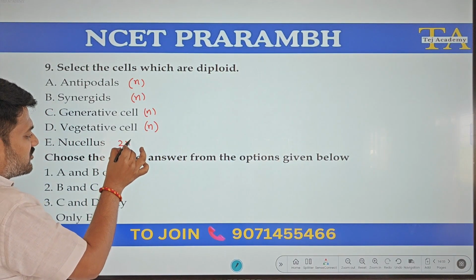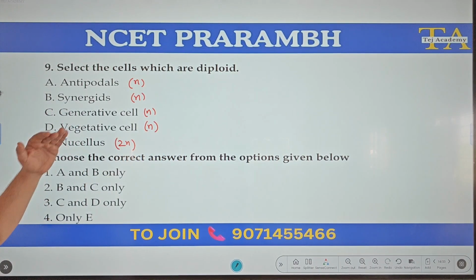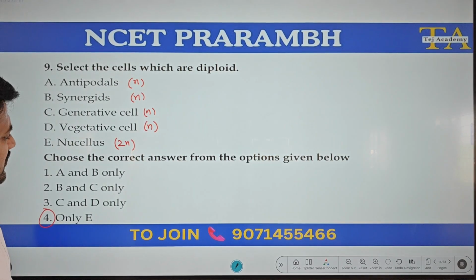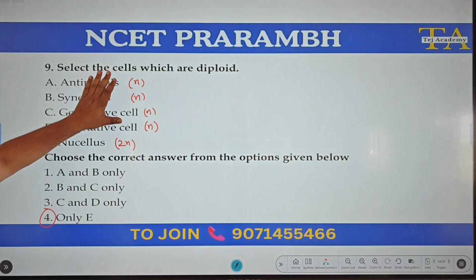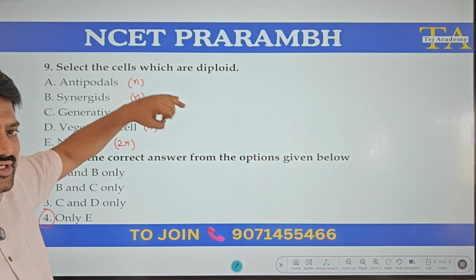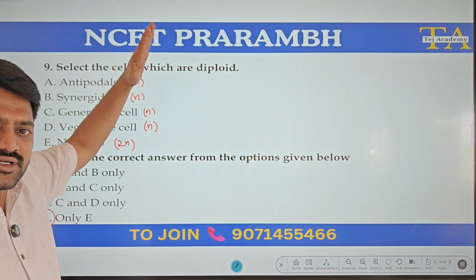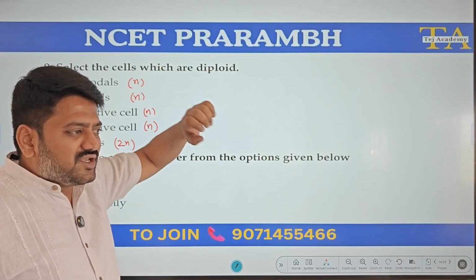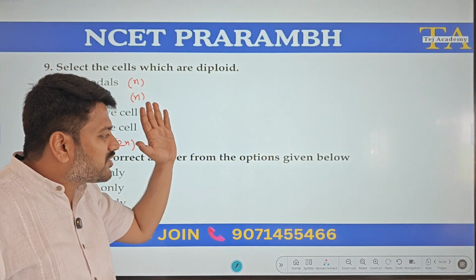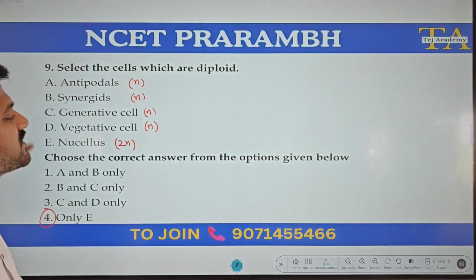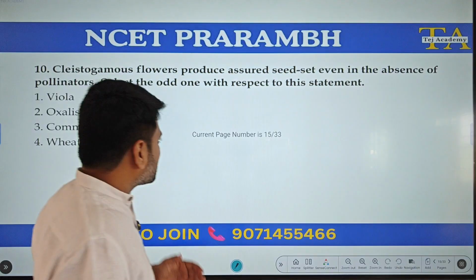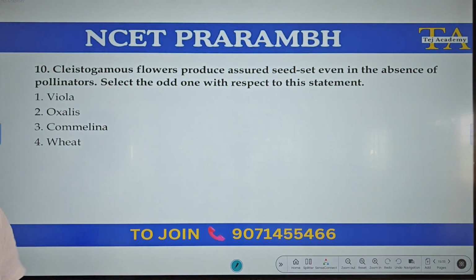Nucellus, which is diploid. So here only E is the diploid cell. Very easy concepts, and these concepts are fundamental for any NEET aspirant, CUET aspirant, NCET, KCET. If you are selecting biology as a domain, if you are appearing for biology exams, these are the fundamental concepts. Everyone must be strong in these fundamental concepts so that you can score better.